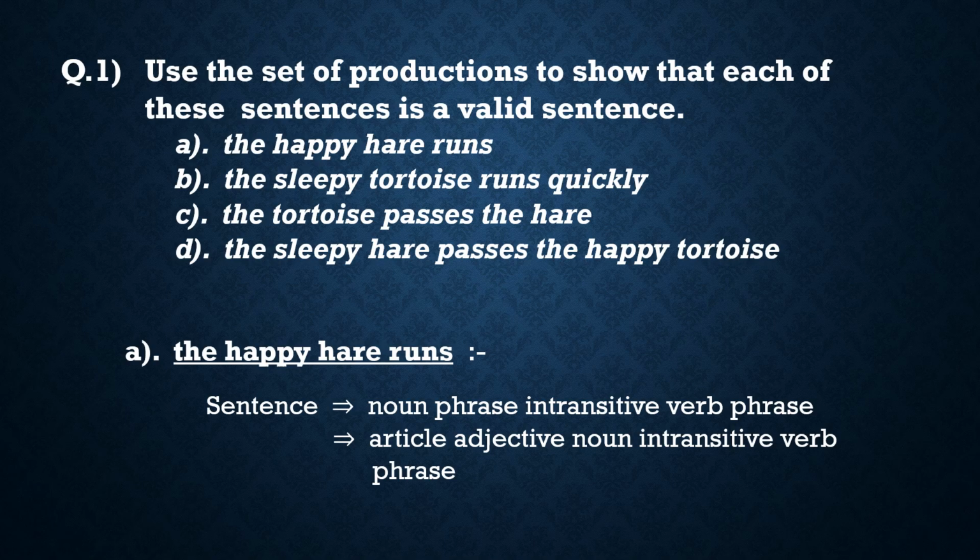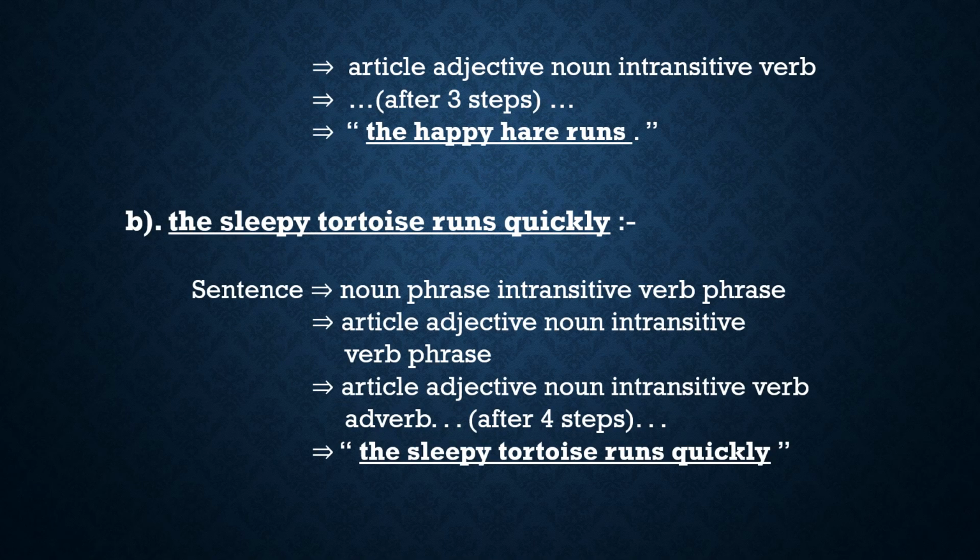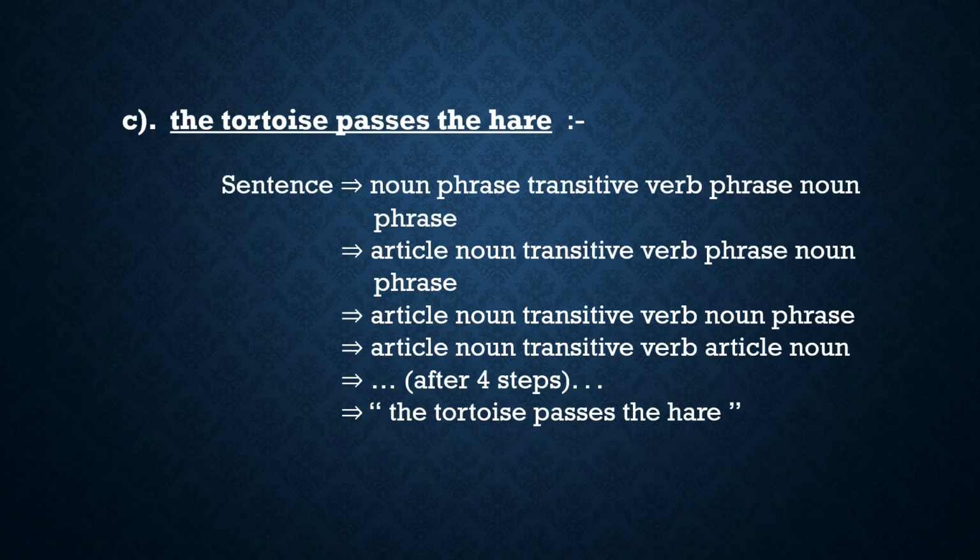The happy hare runs. Sentence to noun phrase, intransitive verb phrase, article, adjective, noun, intransitive verb phrase, article, adjective, noun, intransitive verb. After three steps, we have the happy hare runs. Now the second one, the sleepy tortoise runs quickly. Sentence to noun phrase, intransitive verb phrase, article, adjective, noun, intransitive verb phrase, article, adjective, noun, intransitive verb, adverb. After the four steps, the sleepy tortoise runs quickly.